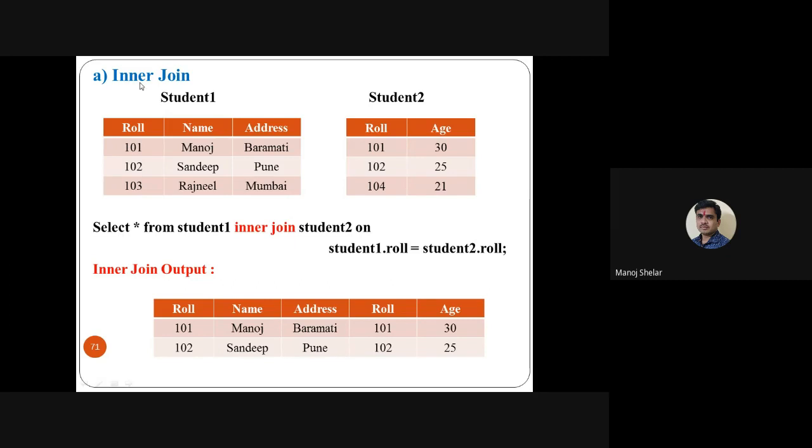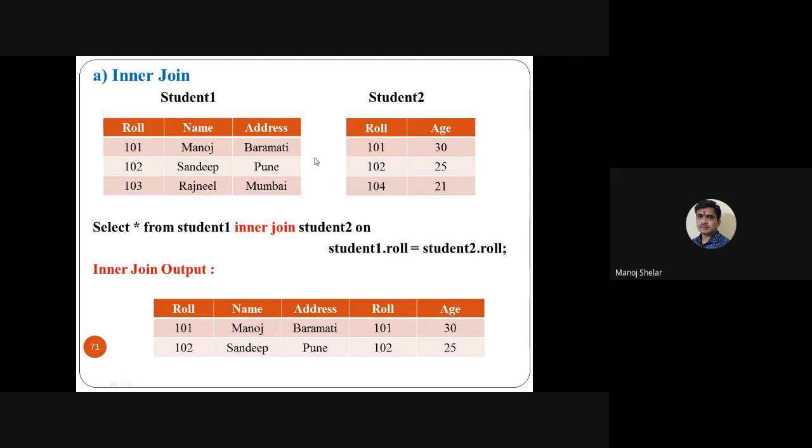So a simple example of the inner join. Student 1 table, student 2 table. Select star, star means all attributes: roll number, name, and address from student 1, inner join student 2, so all attributes of both tables. Here the on keyword is compulsory in inner join: first table name, student 1 dot roll number, equal to student 2 dot roll number, and semicolon. So inner join displays the common attribute two times and the common values of both tables.